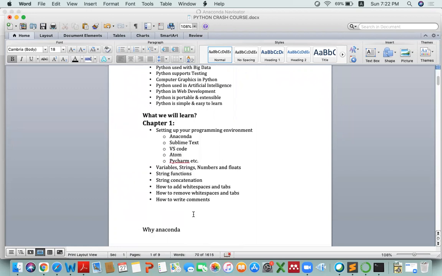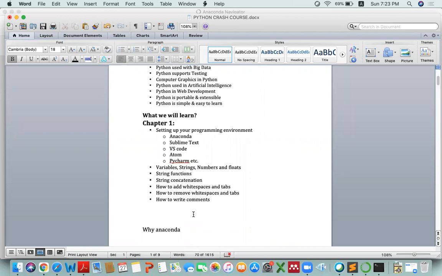In chapter number 1, I'm going to cover all these points which are mentioned here. I would discuss different programming environments for Python, then I would discuss variables, string functions, string concatenation, and how to add spaces and how to remove those spaces as well as tabs, and how we can write comments in Python.